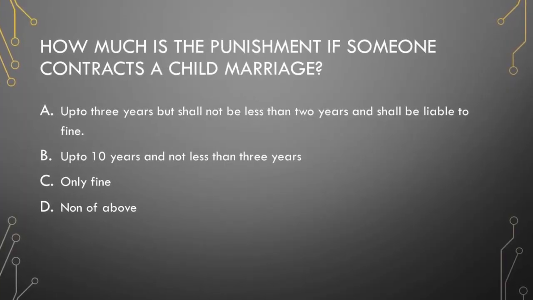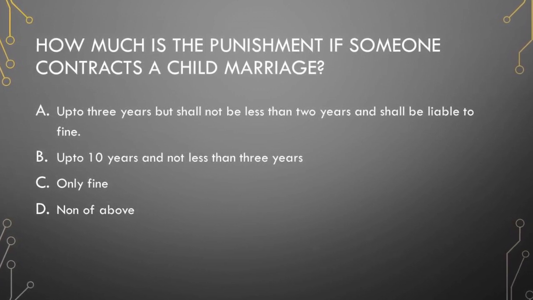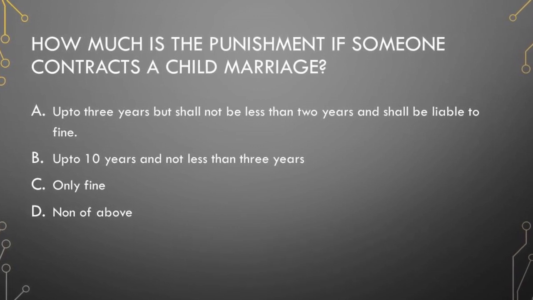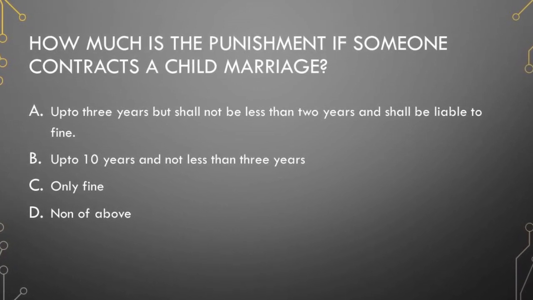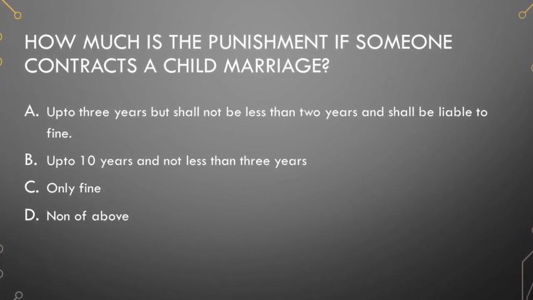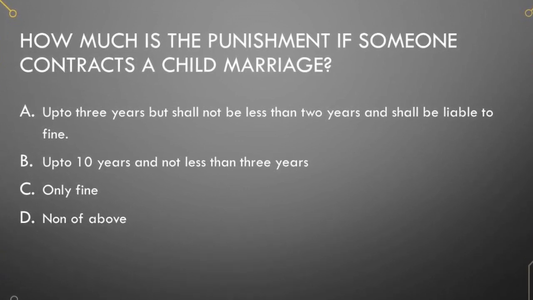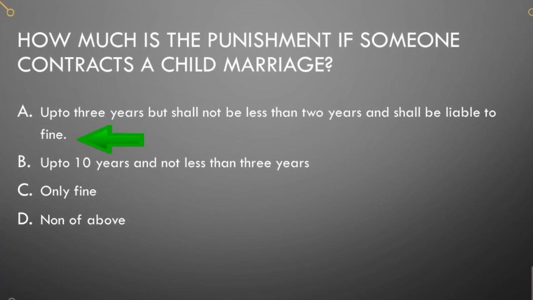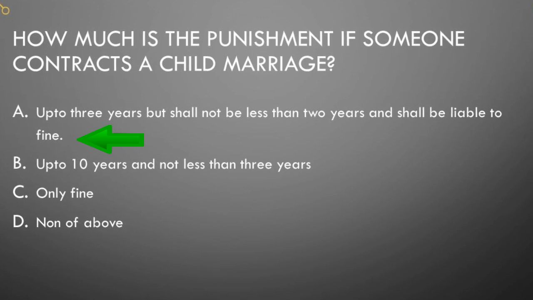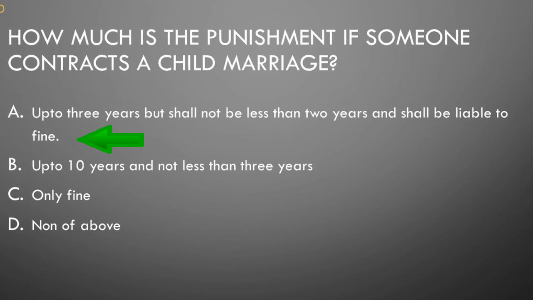Next question is, how much is the punishment if someone contracts a child marriage? Up to 3 years but shall not be less than 2 years and shall be liable to fine, up to 10 years and not less than 3 years, only fine, none of above. Correct answer is option A, if someone contracts a child marriage, he shall be punished up to 3 years but shall not be less than 2 years and shall be liable to fine.